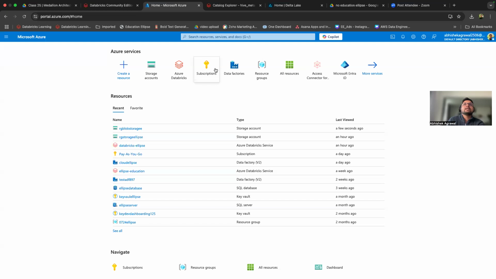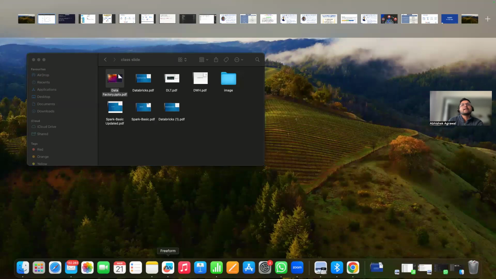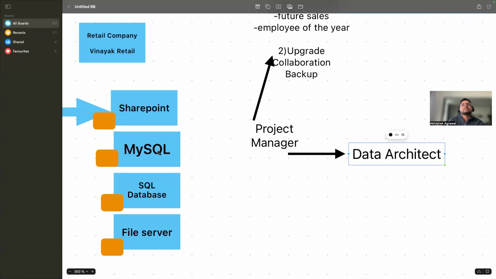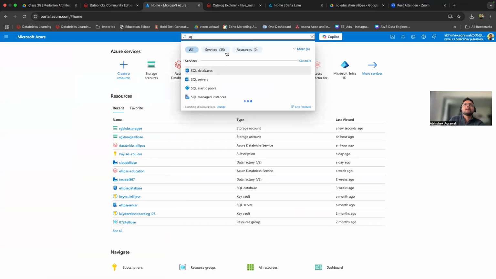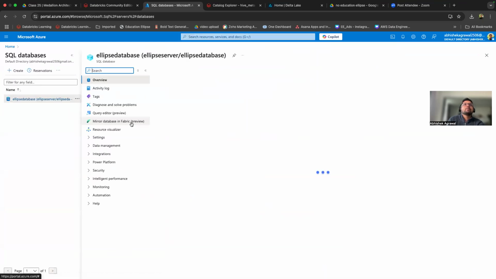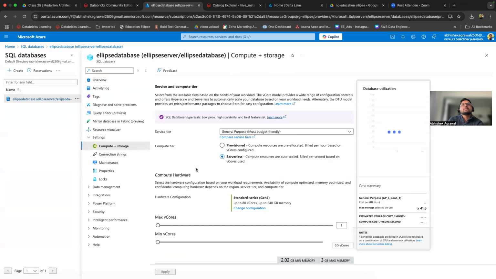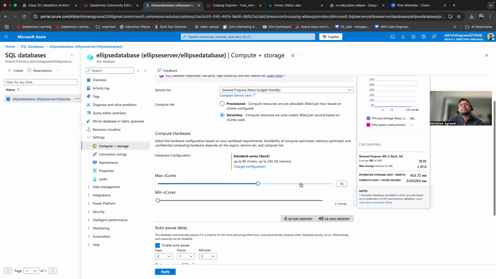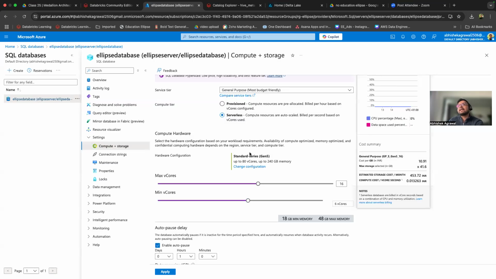And if you want to opt for a SQL server, like Vinayak Retail has this SQL server, you can create a SQL database in the cloud very easily. And if you want to upgrade this particular SQL database, that is also very easy. If you go to compute and storage, you can upgrade your SQL server, create higher machines, and pay the price accordingly. You can change the configuration of the SQL server very easily, rather than going to the market and doing it by yourself. So that is all very easy.